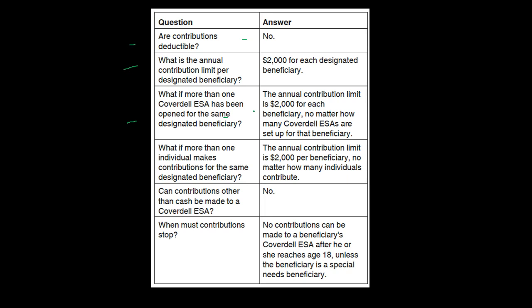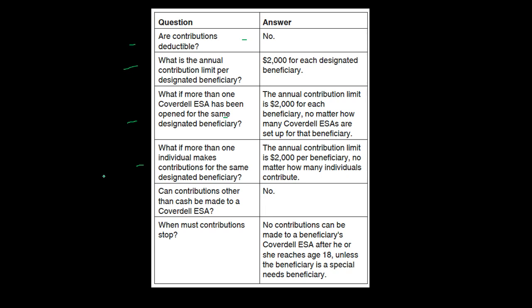No, it's per beneficiary. So keep that in mind. Next item. What if one or more individuals make contributions for the same designated beneficiary? Answer: the $2,000 contribution limit is $2,000 per beneficiary, no matter how many individuals contribute.